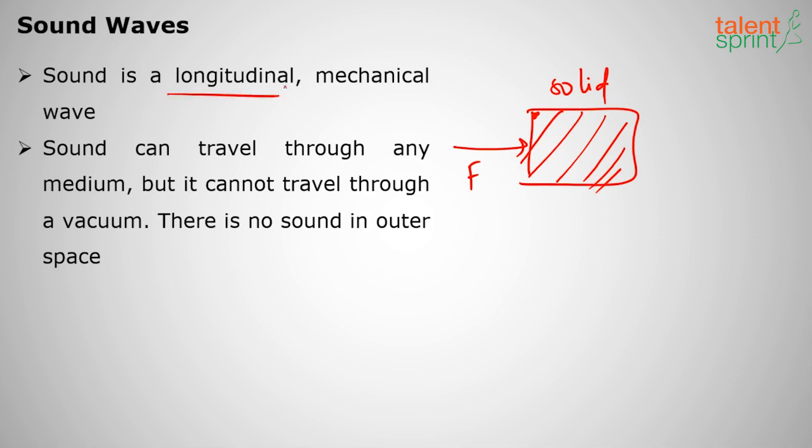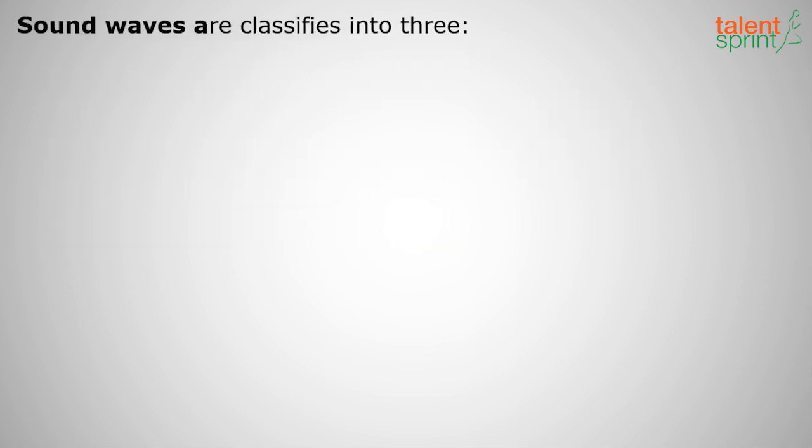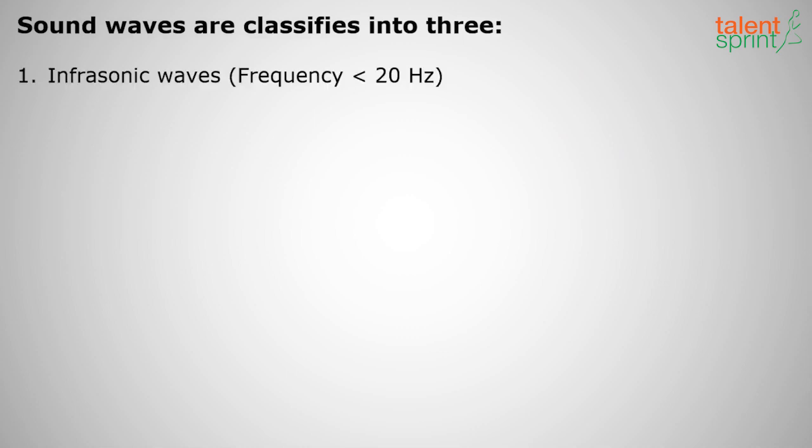So sound is a longitudinal wave. Longitudinal means the particles will vibrate parallel to the direction of the wave, and it is mechanical. It requires a medium, right? Without a medium, sound cannot propagate. Sound can travel through any medium, but it cannot travel through vacuum. There is no sound in outer space. This we know. And sound waves are classified into three types: infrasonic, sonic and ultrasonic.